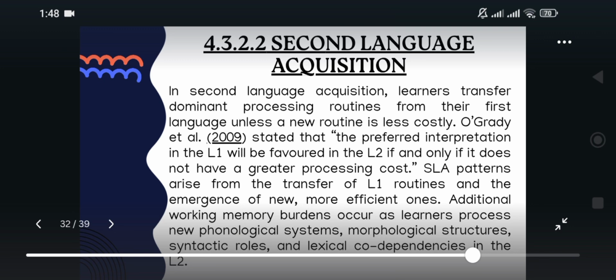This means that the habits and sentence structures from their first language influence how they understand and use the second one. However, as they gain more exposure, they develop new routines that are more efficient for the new language. Learning a second language also requires more working memory because learners have to adjust to a new sound system, new grammar, and new word combinations.